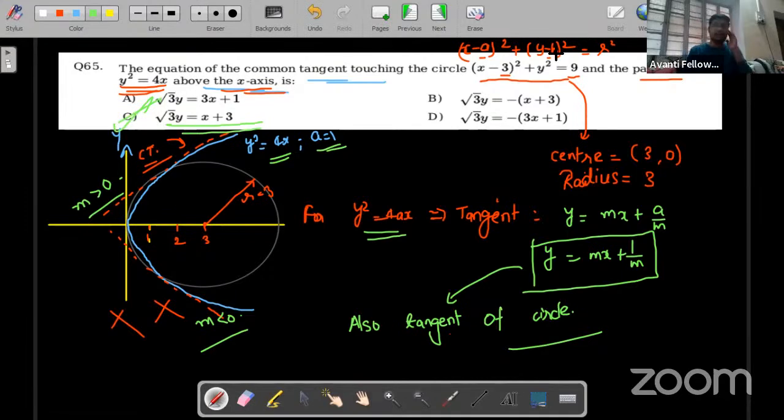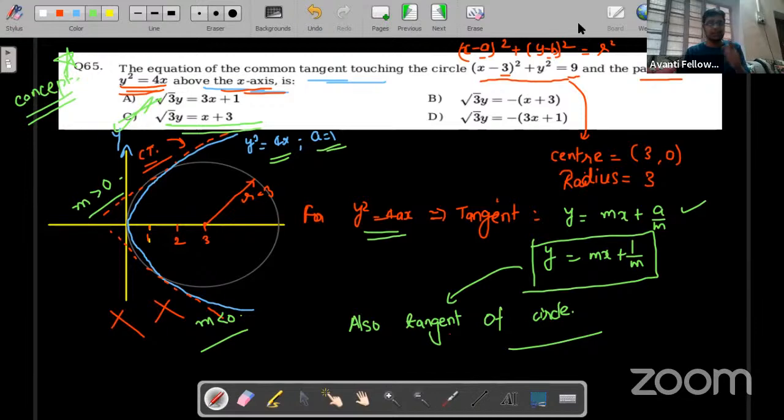Okay. So kindly remember the tangent equations of all the conic sections along with the circle, because it will help you, and generally questions related to common tangents are asked in the JEE Mains examination. So this is an important question because of the concept. You need to directly remember the equation of the tangent. Otherwise, you can solve it, but it will take more time, and we don't want that, right?